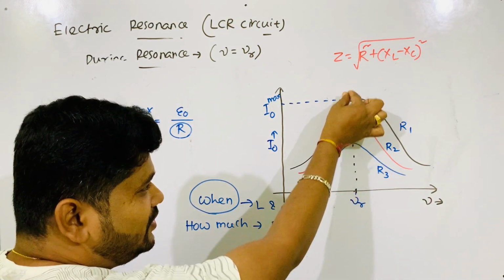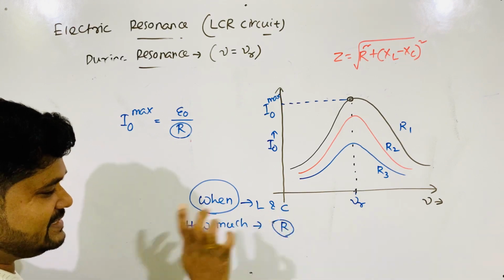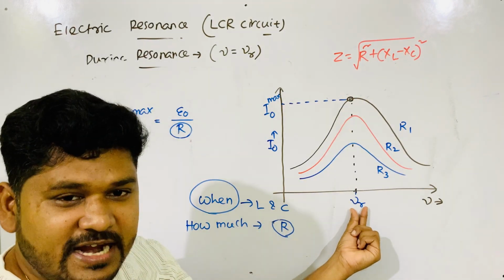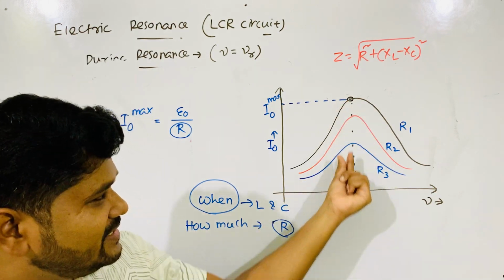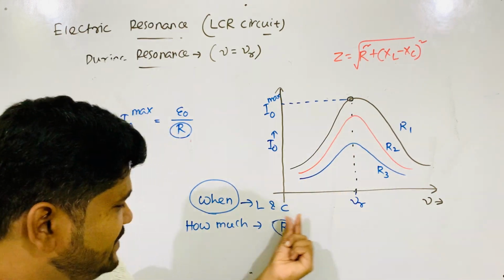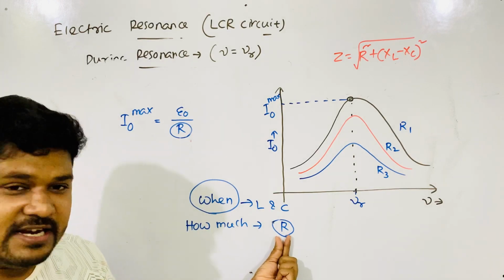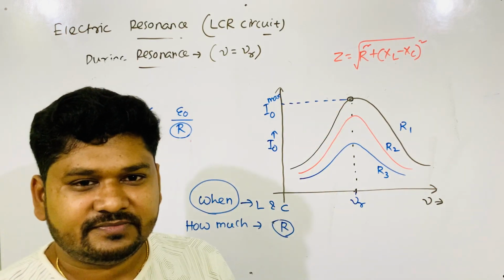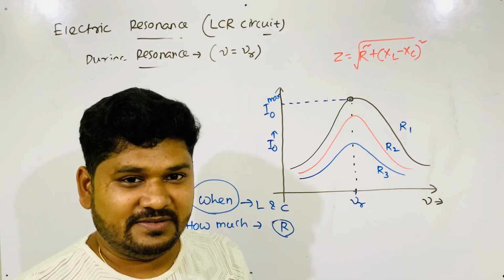At new R, always a maximum happens. But L and C decide when. So in all cases, same frequency. At same frequency, this maximum happens. Means L and C constant. But if you change R, that I naught max varies.